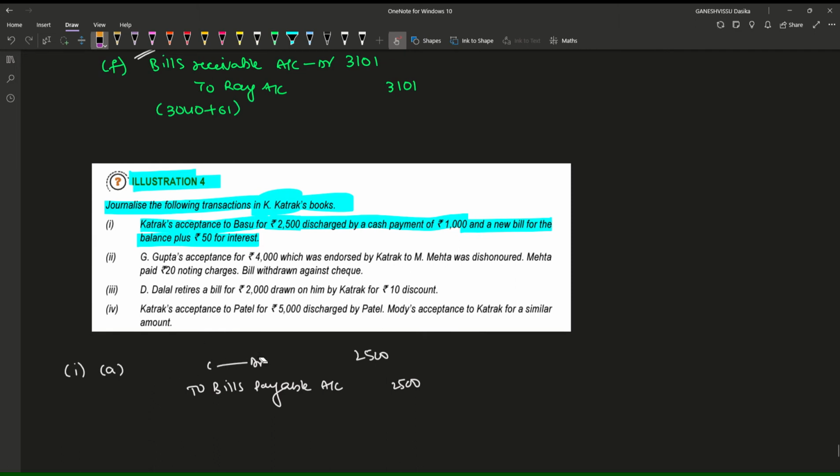Actually what has happened is we need to pass the reverse entry. We need to pass the dishonor entry. Directly we can pass the dishonor entry.